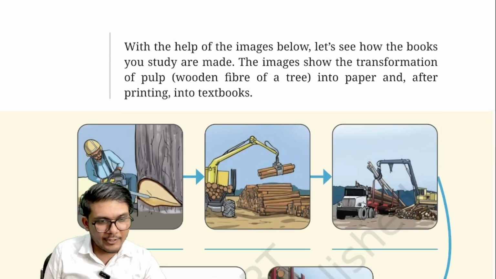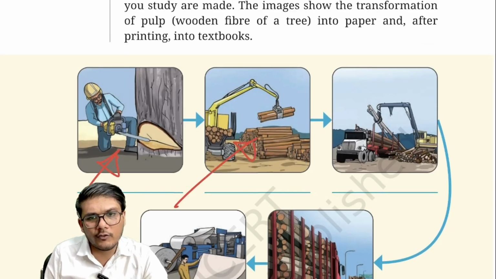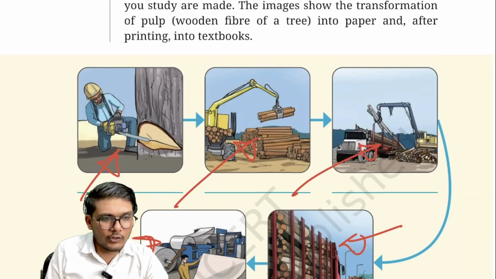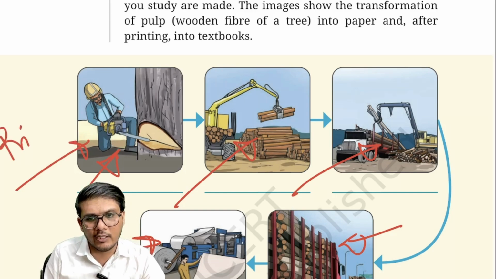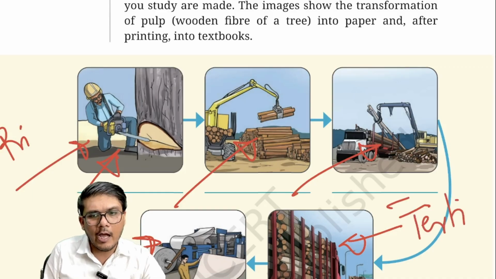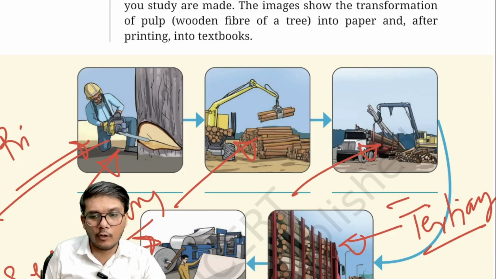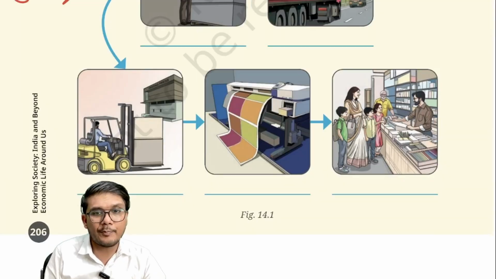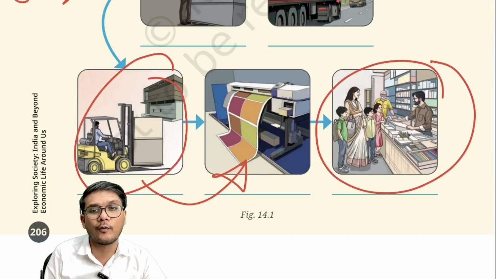With the help of the image below also we can see a woodcutter cutting the wood, it's getting converted into logs, it is then getting transported over here, and converted into paper in the industry. So this is forestry, cutting the wood. This is the primary activity. Transportation that is taking place is a tertiary activity. And the conversion of this into paper in the industry is a secondary activity. So you can see, for the tree to be converted into paper, all three activities need to function together. The paper then gets taken to different places and the books are printed, and finally you get the book from the retail shop.